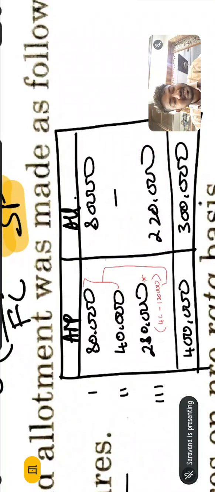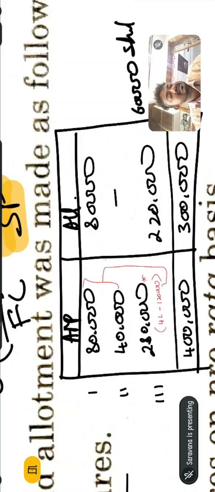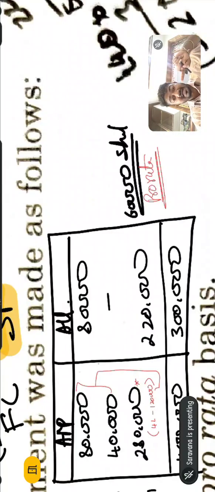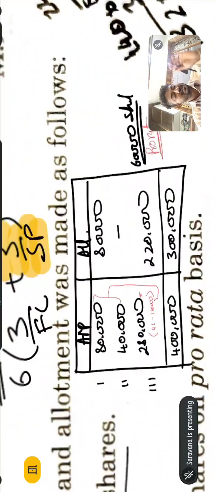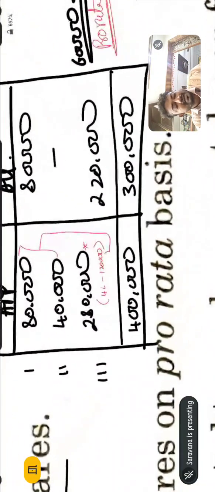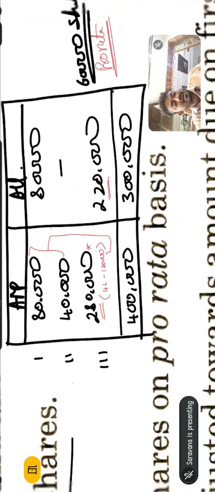So what is the extra money here? The 60,000 shares' money is the pro rata amount. This pro rata amount only is to be transferred to the first and final call from application and allotment. Usually it will be from application to allotment, but here it is from application and allotment to the first and final call. Okay, clear. So what is the ratio? A person who applied for 2,80,000 shares is going to get 2,20,000 shares.